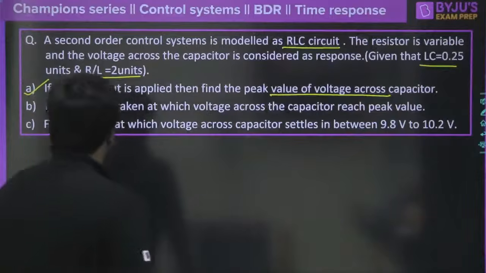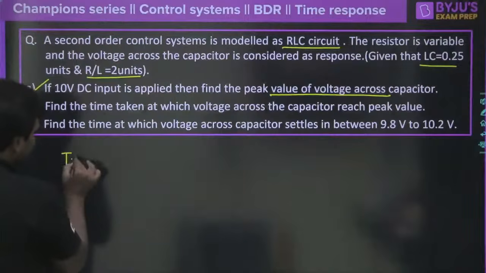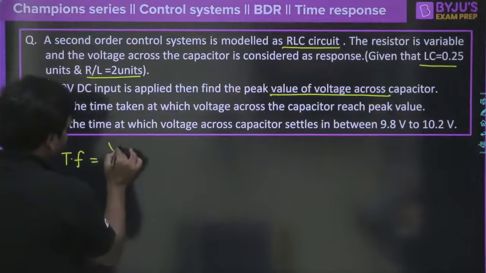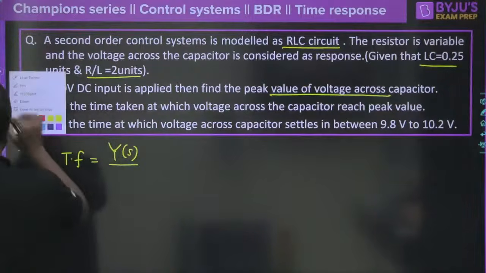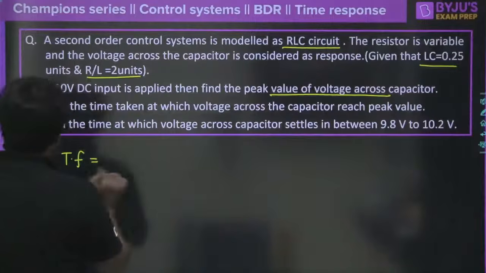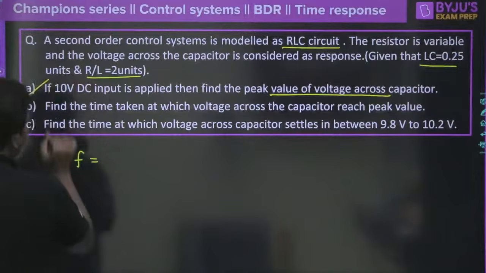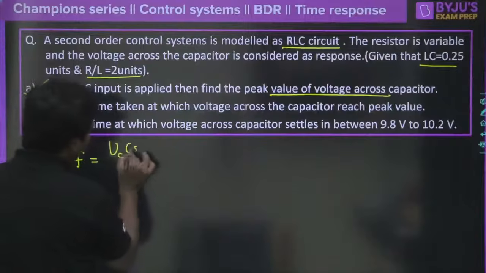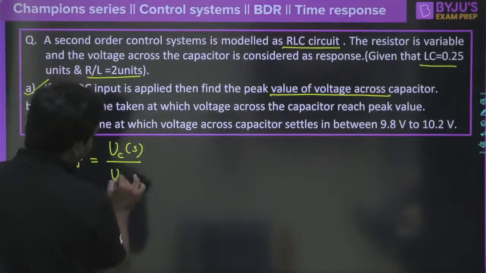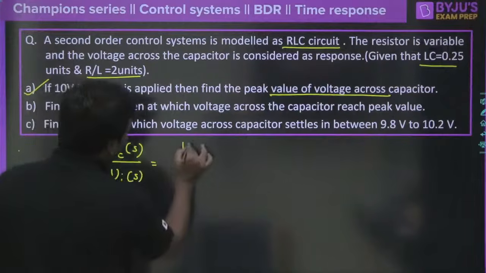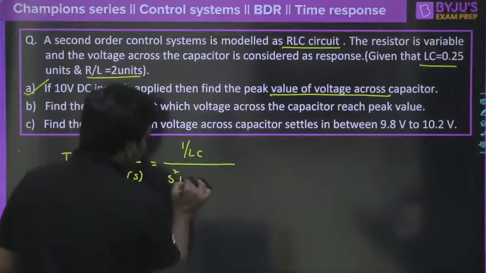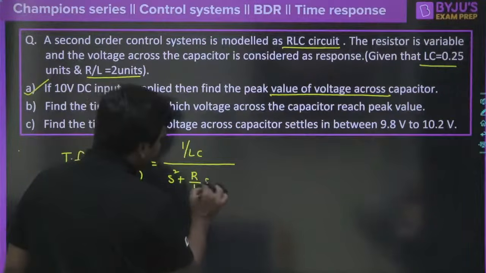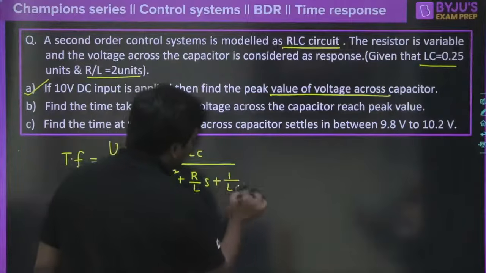First of all, what would be the transfer function here? The transfer function is the voltage across the capacitor, of course, as I was saying, VC(S) divided by VI(S), and we got 1 by LC earlier, divided by S square plus R by L into S plus 1 by LC here, correct?